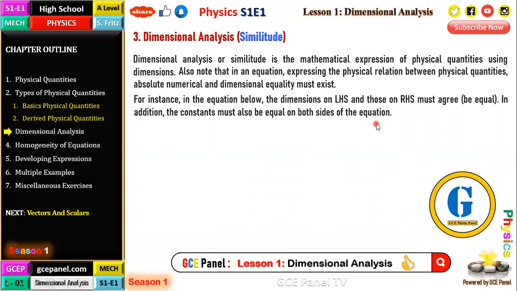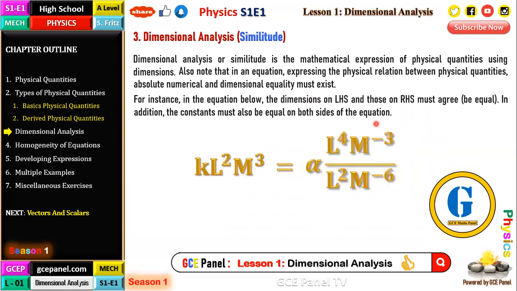So this is further explanation of what I just mentioned before. Here we have this equation: K L squared M cubed is equal to alpha L to the power 4 M to the power minus 3, all over L squared M to the power negative 6. If we simplify the right-hand side, because the left-hand side is already simplified, you will have L to the power 4 and L to the power 2, which is L to the power 2. So it matches the L on the left-hand side.